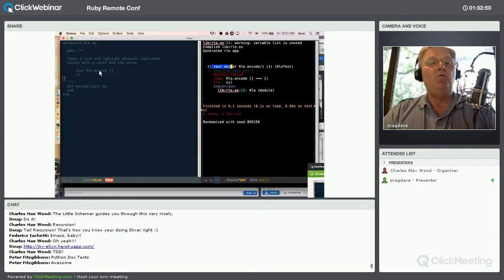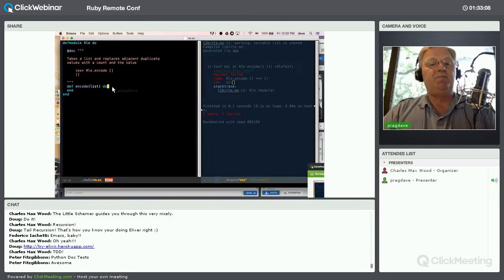So here it ran the sample RLE code, passing in an empty list, and expected to get an empty list back. But what actually got back was nil. So my tests failed. And you'll notice down the bottom here, my Elixir is now in red background to say, hey, guess what? You got failing tests.